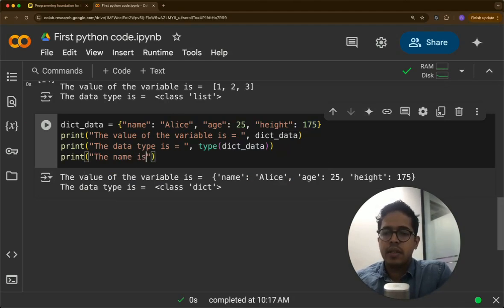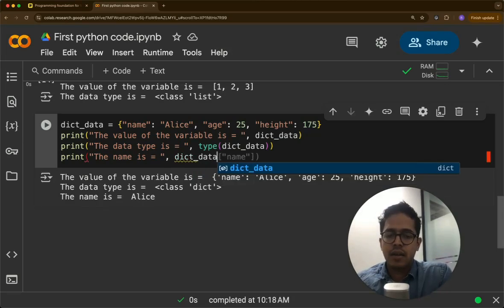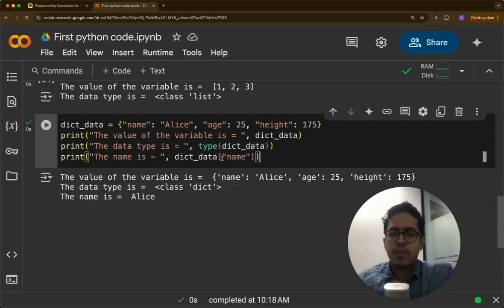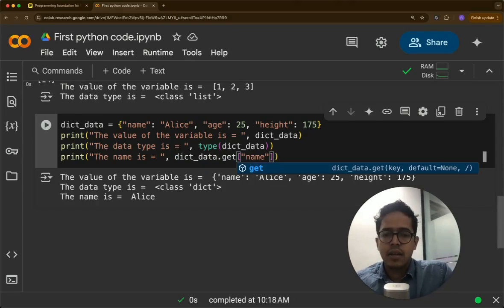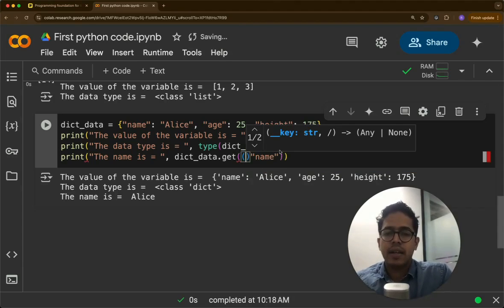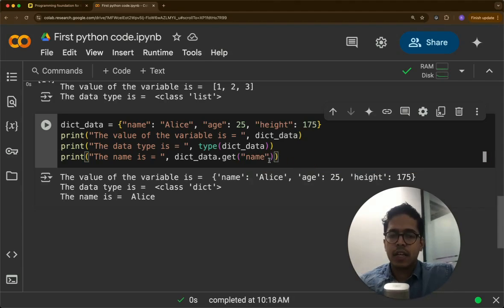the name is equal to, so what we can type is dictionary data dot, here there is a suggestion by Gemini. Let us run that. Dot, instead of, you can type dot get of name. This is one option. That will fetch the value of the key value pair corresponding to name.